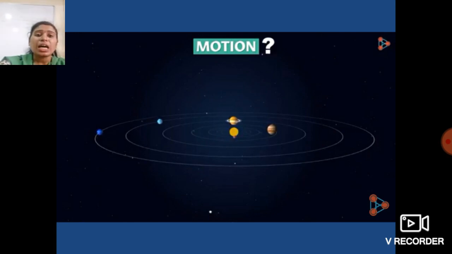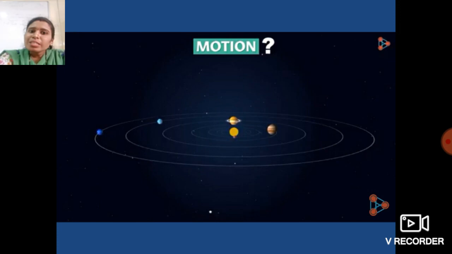These planets are revolving around the sun. So you can give me thousands of such examples of motion.